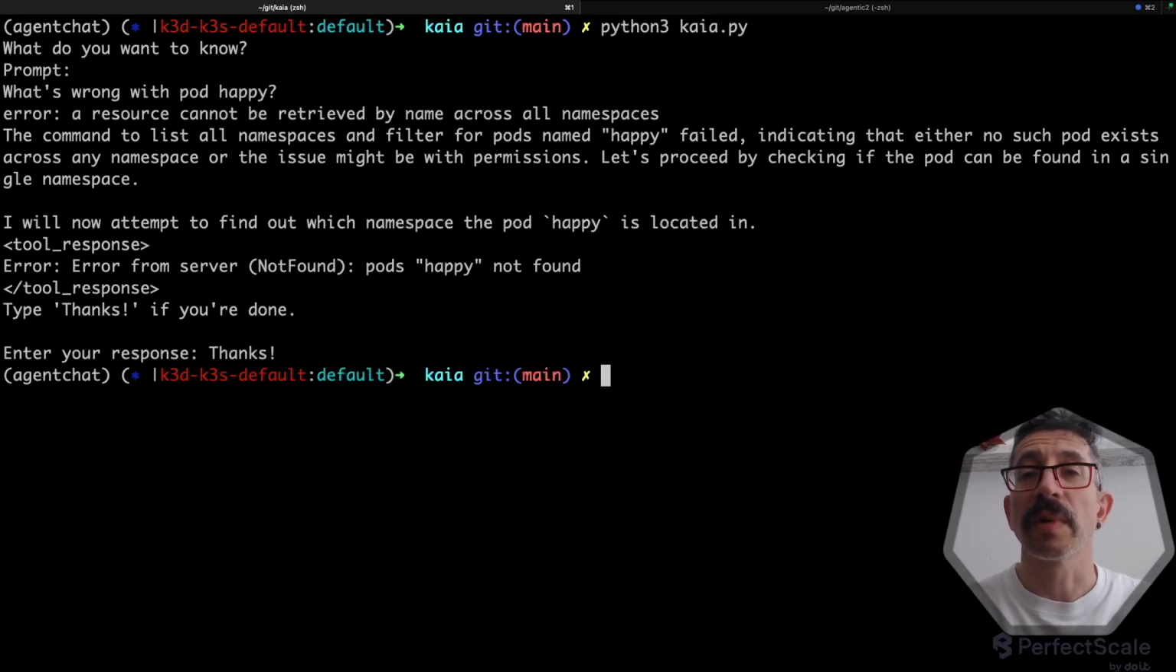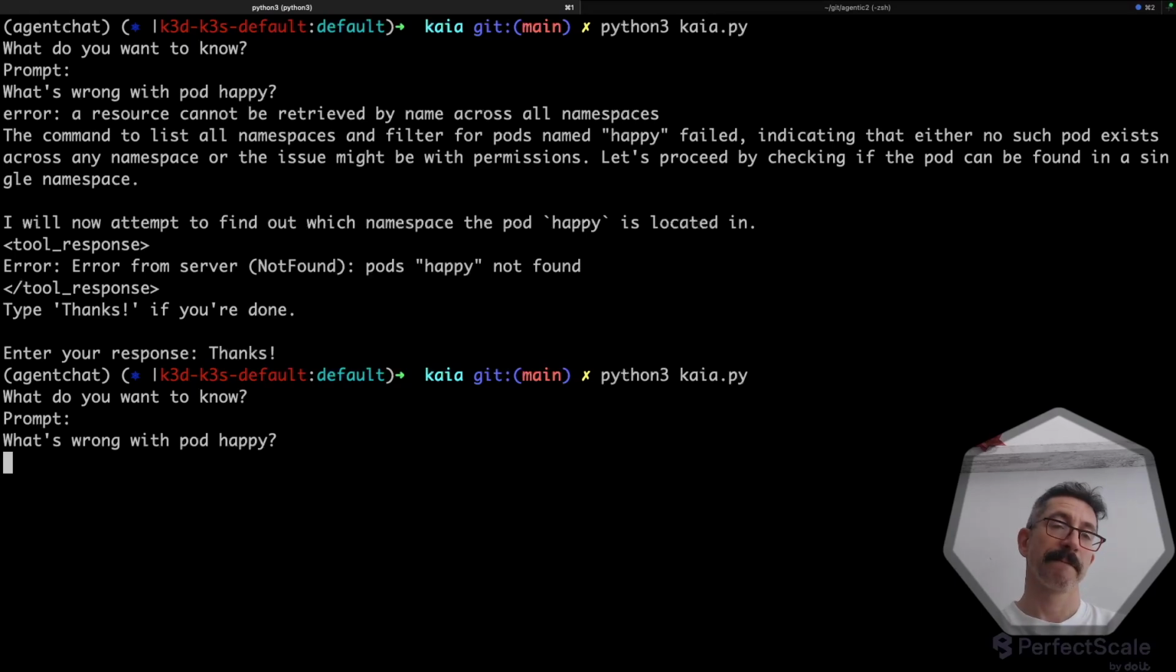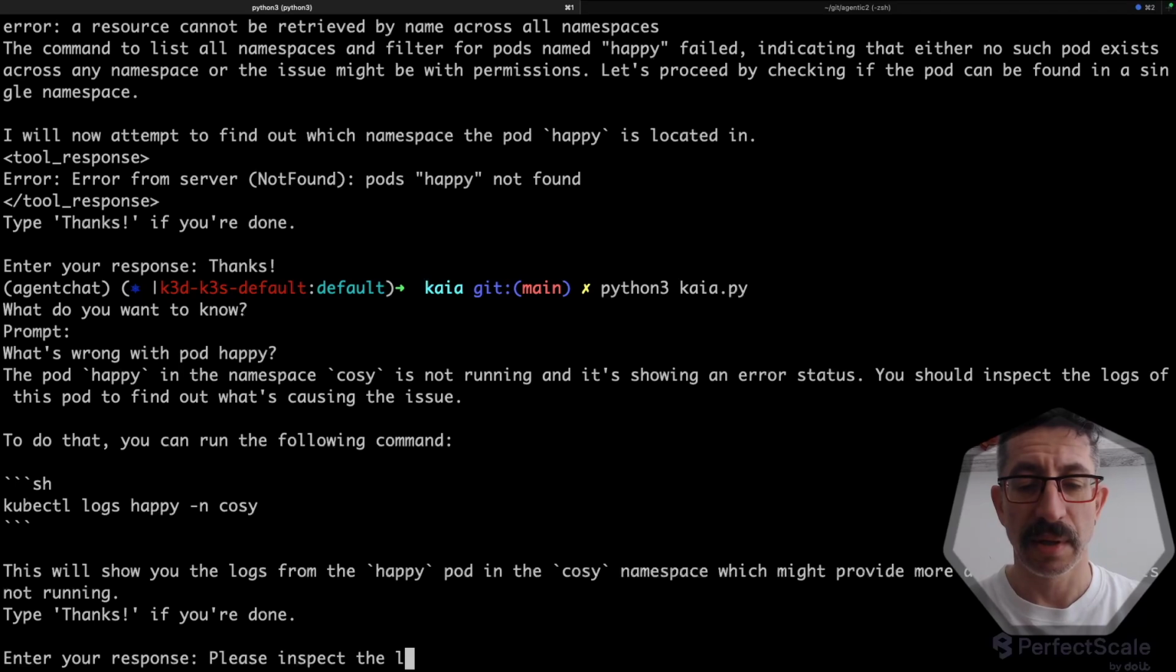And now we will fire up kaia.py again, and we will ask it again, what's wrong with pod happy? Okay, so it says the pod happy in the namespace cozy, so it correctly found out which namespace that pod is in. It is not running, it's showing an error status, I should inspect the logs, and then it tells me which command to use to inspect the logs, and of course I will ask it to inspect the logs itself. So please inspect the logs.